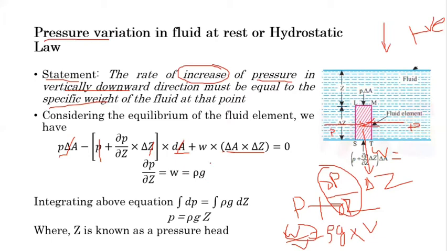So we get the equation del P by del Z equals rho g.